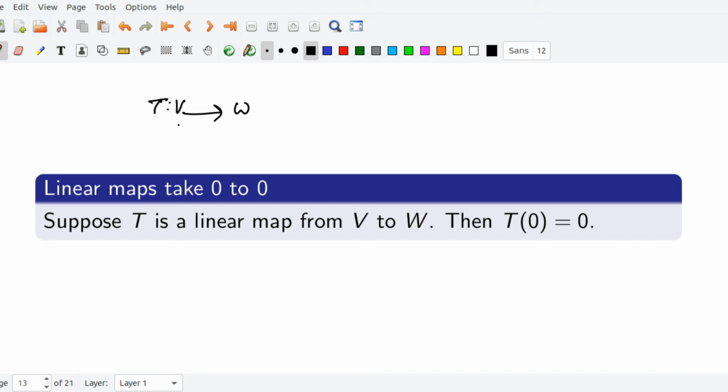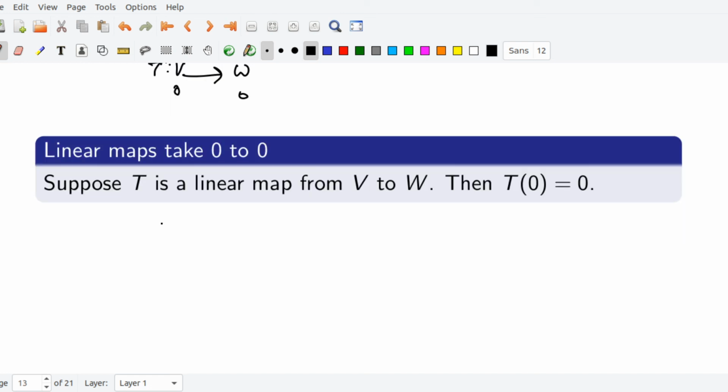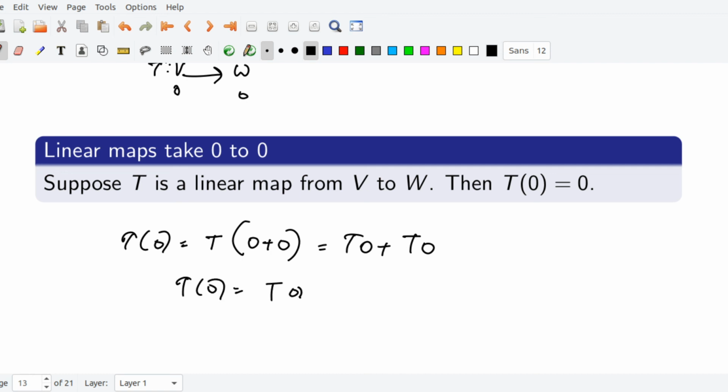All linear maps take the 0 vector in V into the 0 vector in W, because by additivity, T of 0 equals T of 0 plus 0, since 0 is the additive identity. Applying additivity, this equals T0 plus T0. So we get T(0) equals T(0) plus T(0).